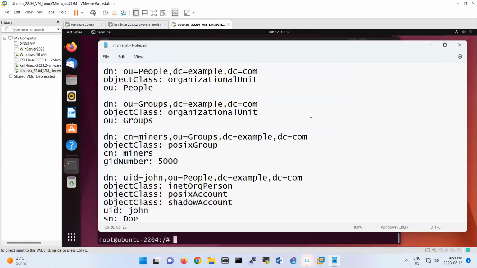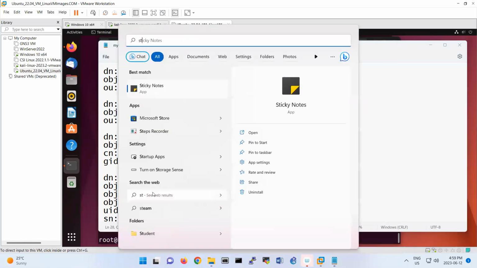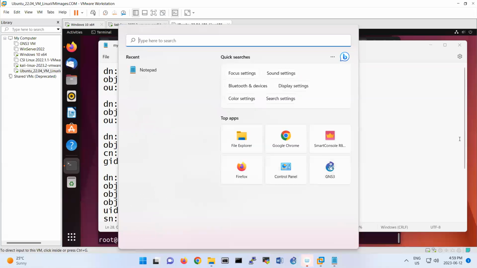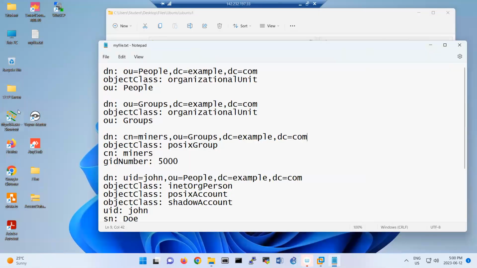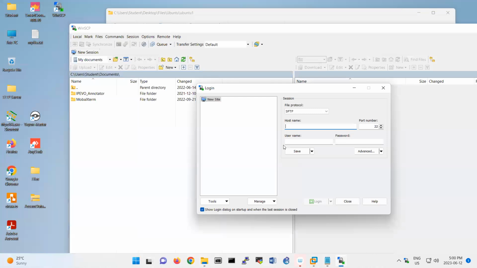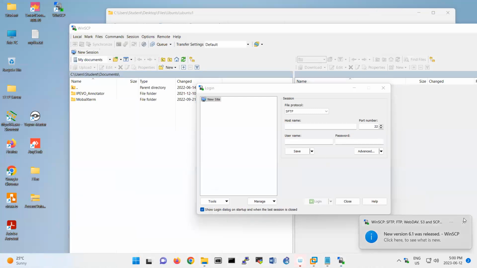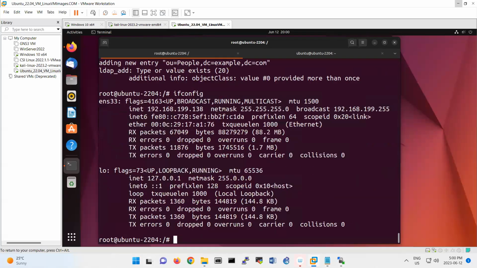And then, you know what, I'm going to use SFTP, file transfer protocol, for this one. I'm going to use WinSCP. What is my Ubuntu address? I can use SSH as well, but I'm going to use this one, 192.168.199.138.